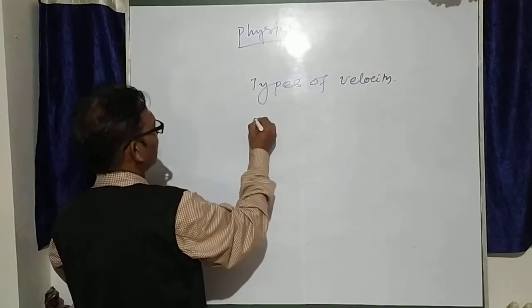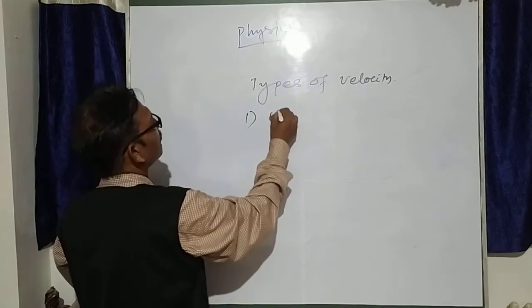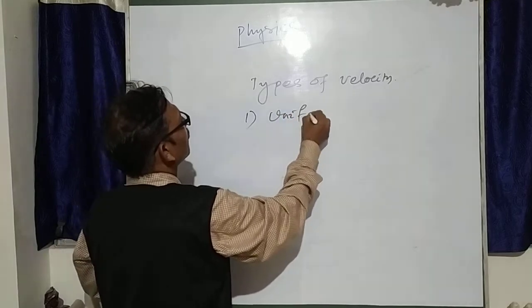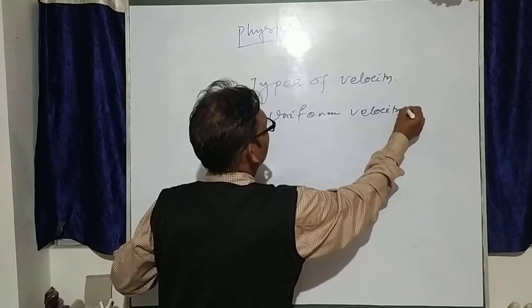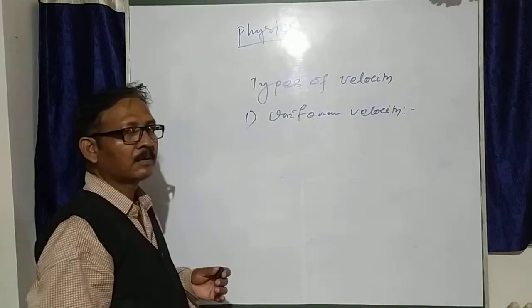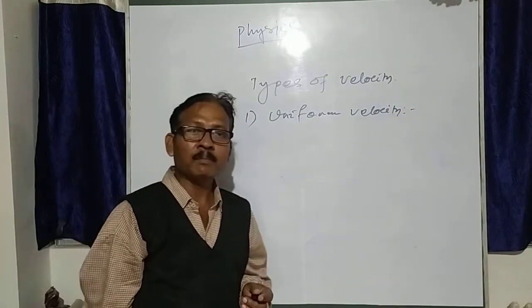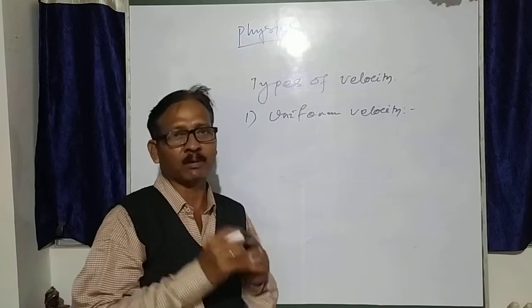Velocity generally are two types. One is uniform velocity. Uniform velocity, what is? The velocity of a body is uniform.